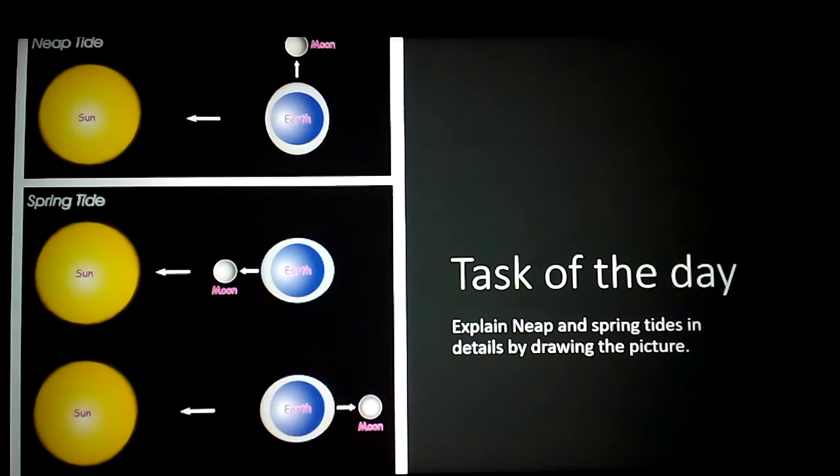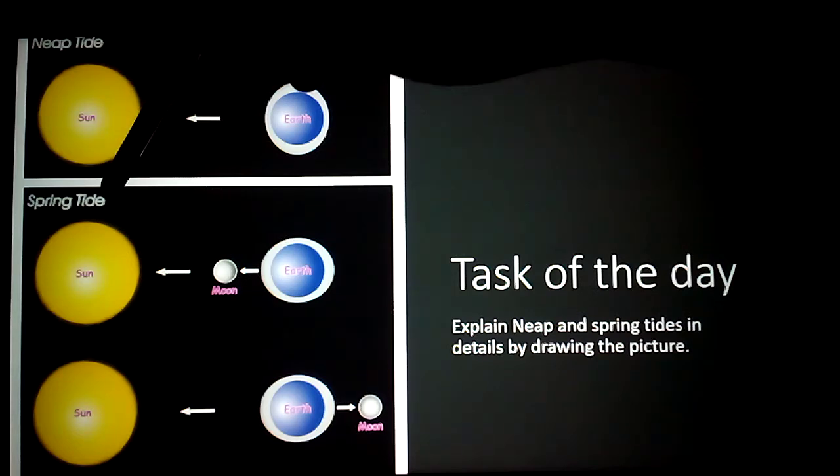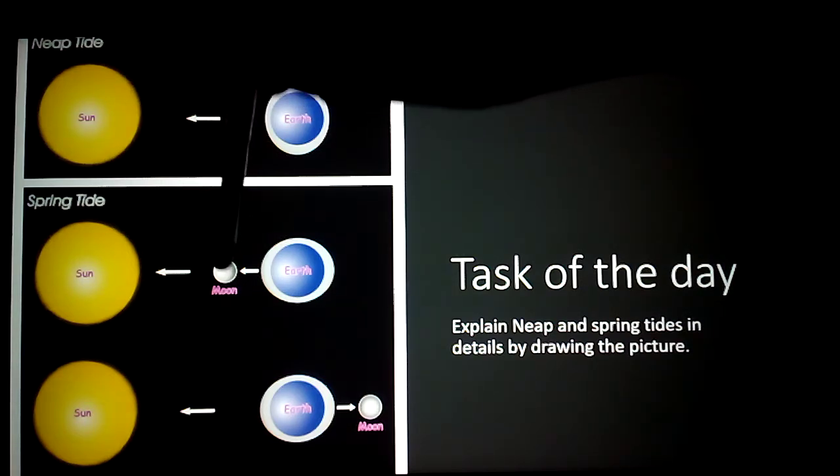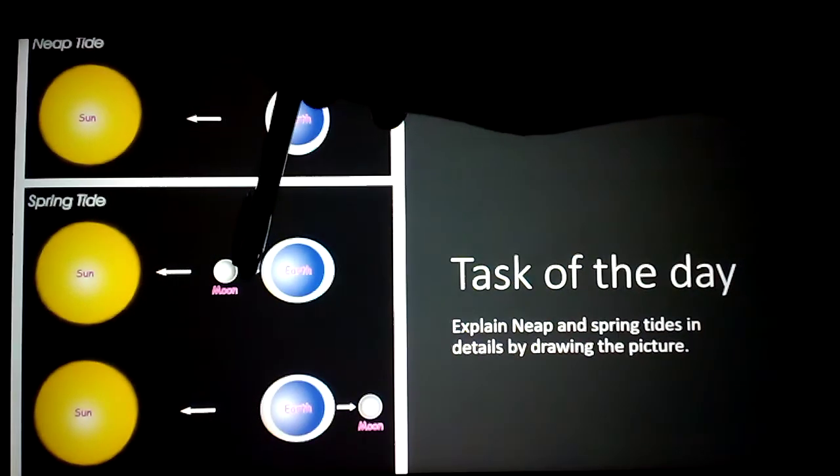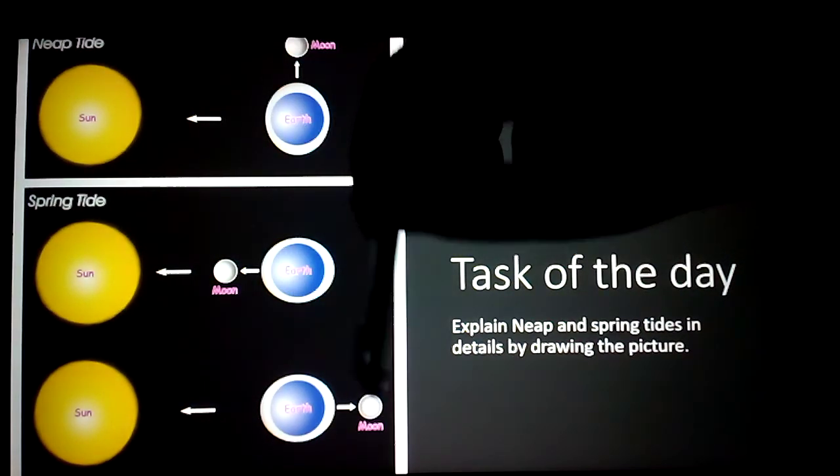See here, neap tide. Neap tide means, I already explained, no? When the earth, moon and sun are at a right angle, 90 degrees, this is the low tide. Next one, spring tide. See here, the moon is in the middle. Next, the moon is here. Full moon day and new moon day. You can see this one.